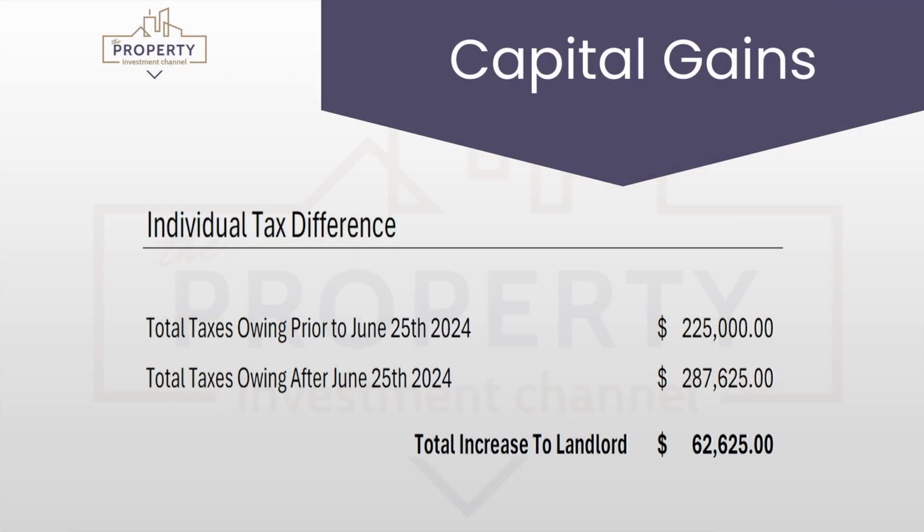Now let's see what the difference looks like. So under the old rules, you paid $225,000, and under the new rules, you will be on the hook for $287,625. So it's a $62,000 swing, the wrong way, more taxes. Okay, so that is a very simplified example of capital gain calculation. It goes without saying that in the real world, it is a lot more complicated than this with depreciation, capital costs, and all the other things that make accountants so exciting.